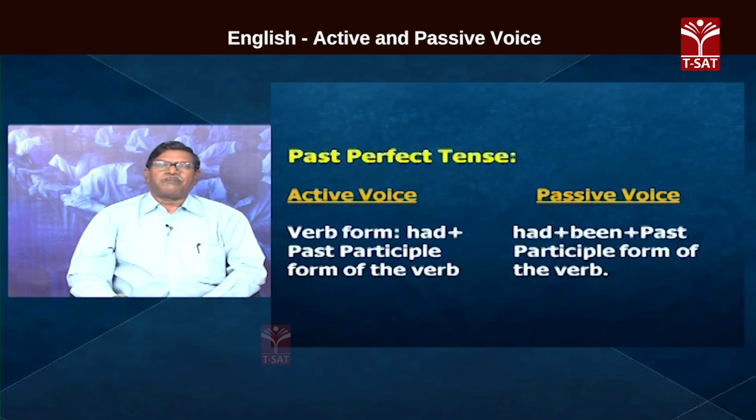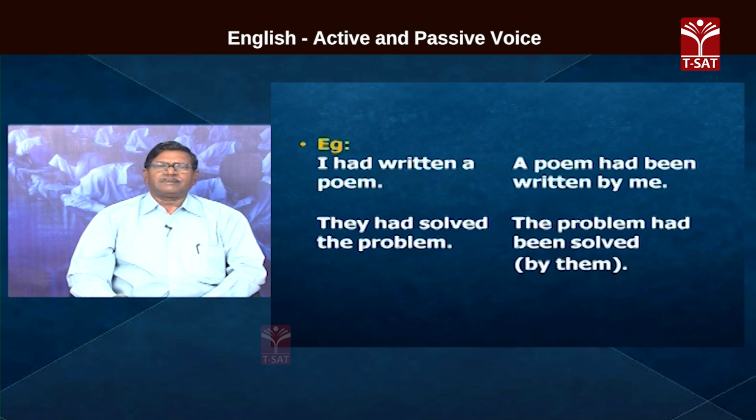Likewise, we can change sentences which are in present perfect tense from active to passive. Now, sentences in past perfect. In the past perfect tense, in the active voice, the verb form is had and past participle form of the verb. I had written a poem.